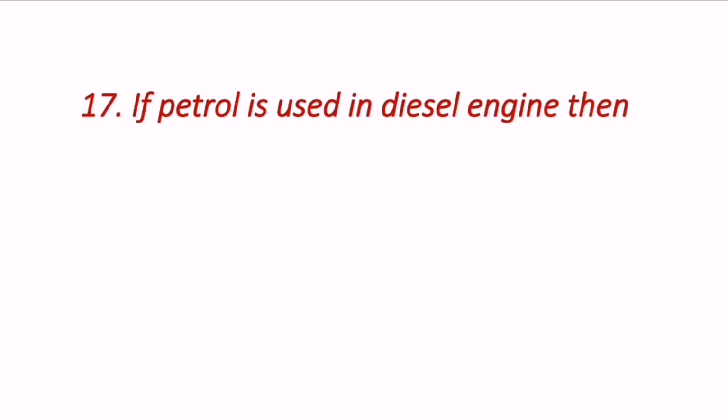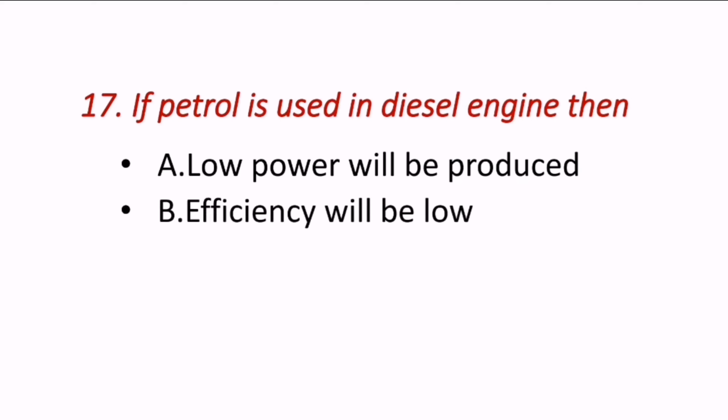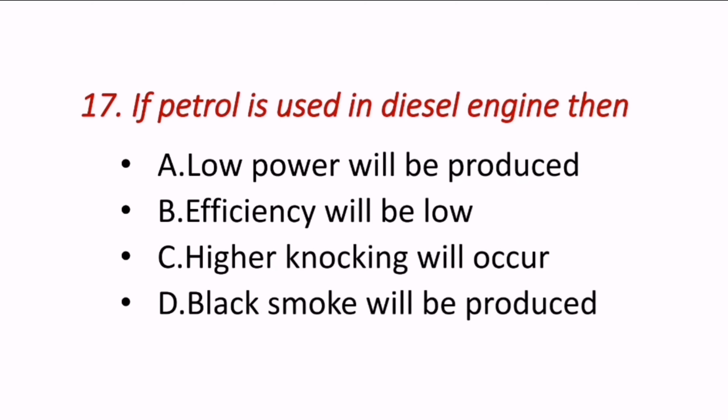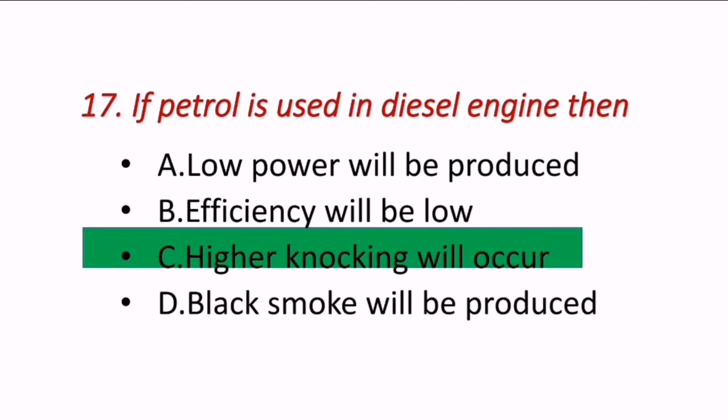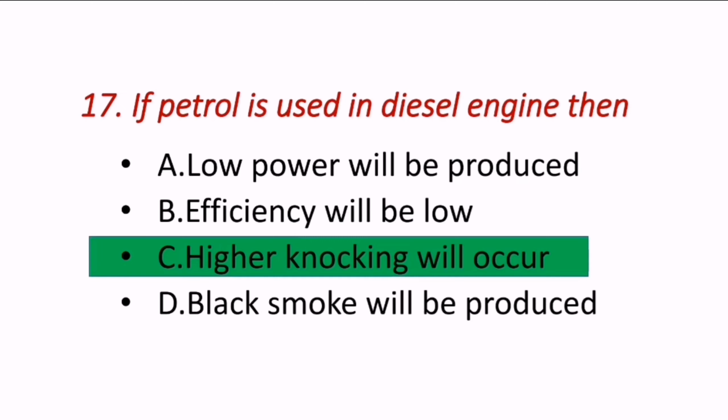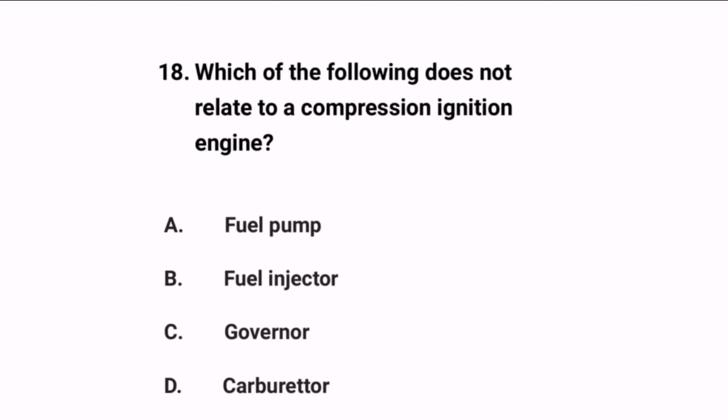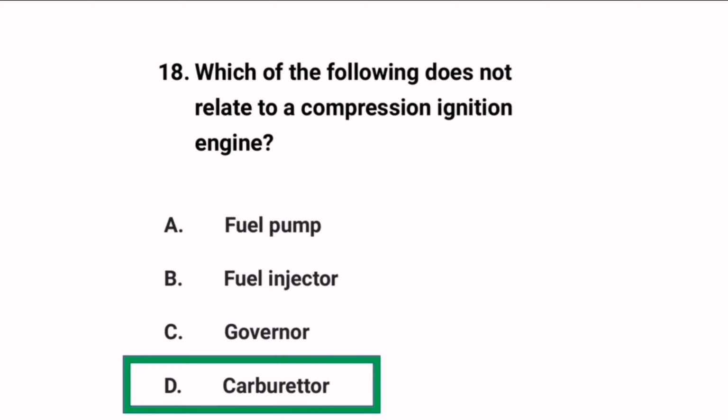Next question, if petrol is used in diesel engine, what happens? If petrol is used in diesel engines, it produces high knocking. Higher knocking will occur by pouring the petrol in diesel engines. Next question, which of the following does not relate to a compression ignition engine? That is carburetor, because carburetor is used in petrol engines, not in diesel engines.